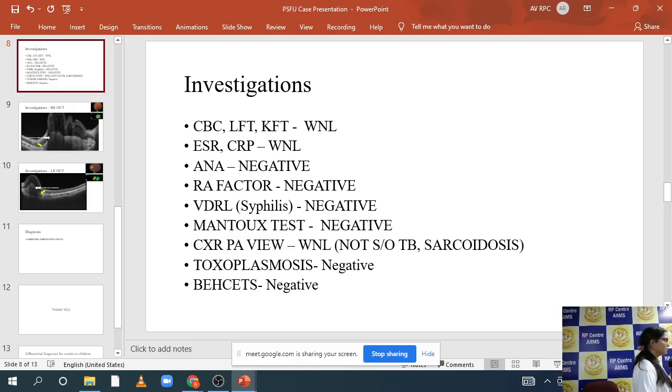So he's just saying that at your level, what you need to do is first make it either anterior, intermediate, posterior or panuveitis. Then you can see whether it is acute or chronic, and you can rule out infectious causes. Then come to the age group. Like you said, in pediatric cases there are fewer chances of uveitis, so there are very few differentials. She does have a slide on that.